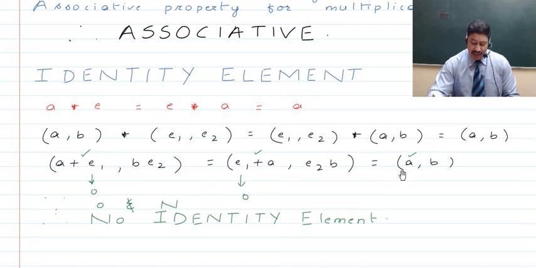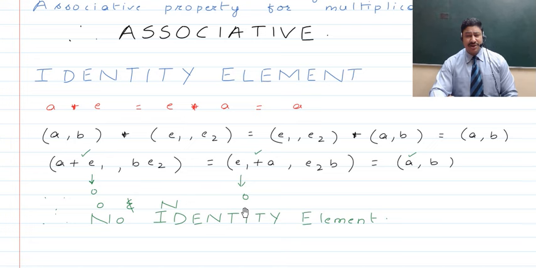So if the operation results in the first element being the same as the original ordered pair A comma B, that can only happen if A plus E1 is equal to E1 plus A is equal to A, and that is possible if the value of E1 is 0.